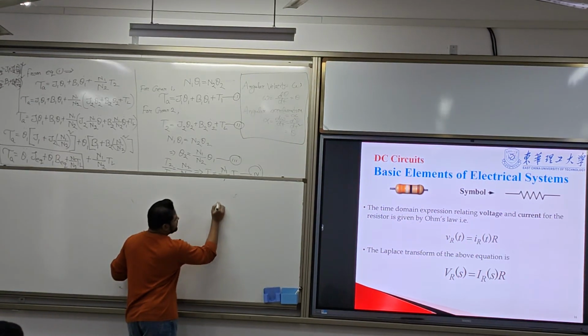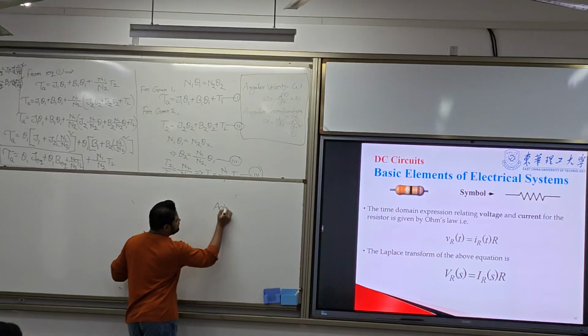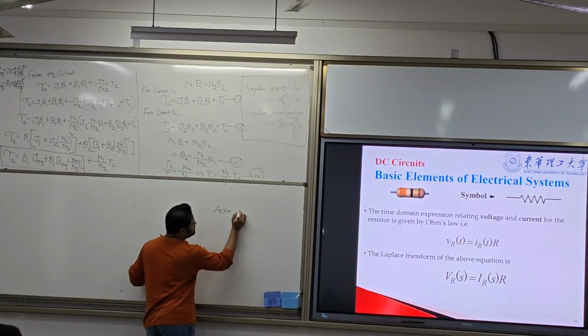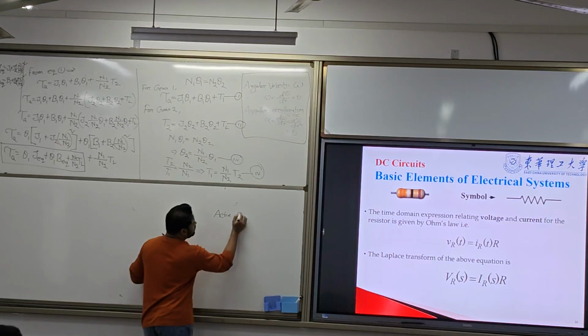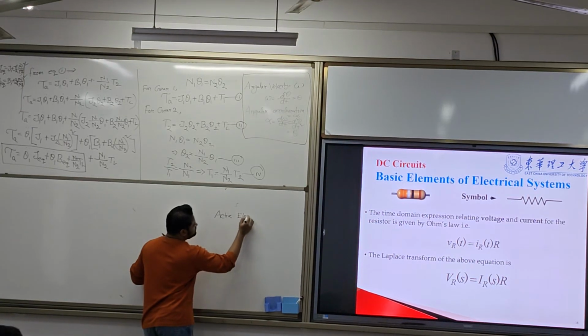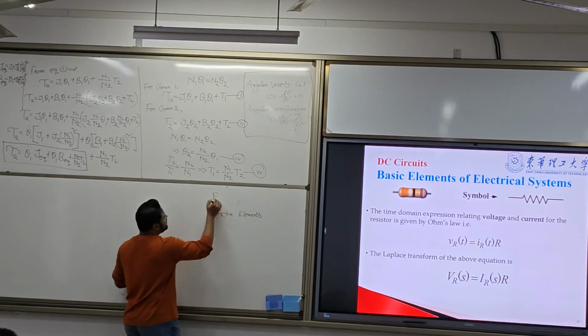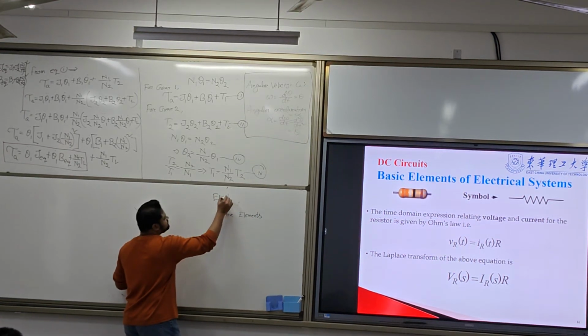In electrical system, there are two types of components: active components, we call it active elements in electrical system.